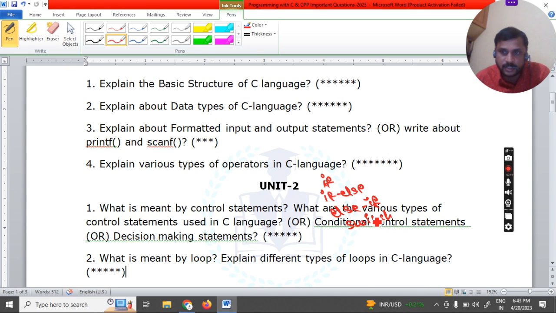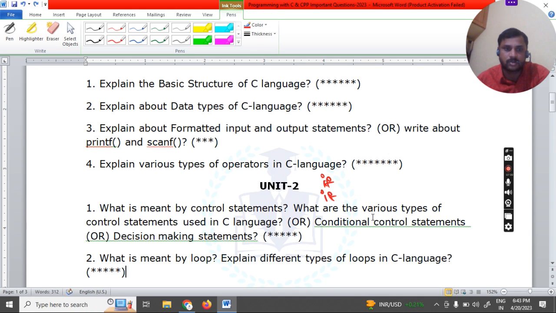For all these concepts, write the definition along with the syntaxes. For any one of the concepts, write a simple example program. The program is not required for each and every concept. The syntaxes and definitions are very, very important. So these are all the topics you need to explain in this particular concept.